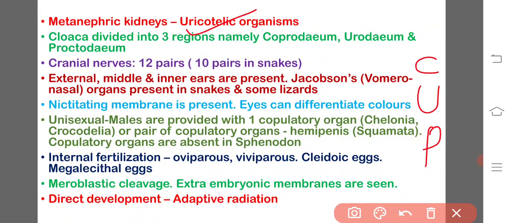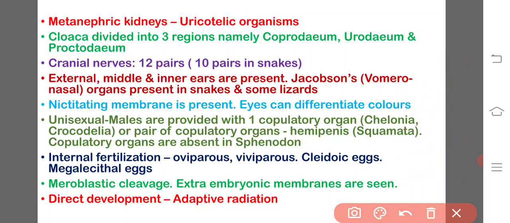Sometimes in competitive examinations they ask the sequence of these regions, the chambers of the cloaca. So the first one is the coprodium, second one is the urodium, followed by proctodium: CUP, cup.